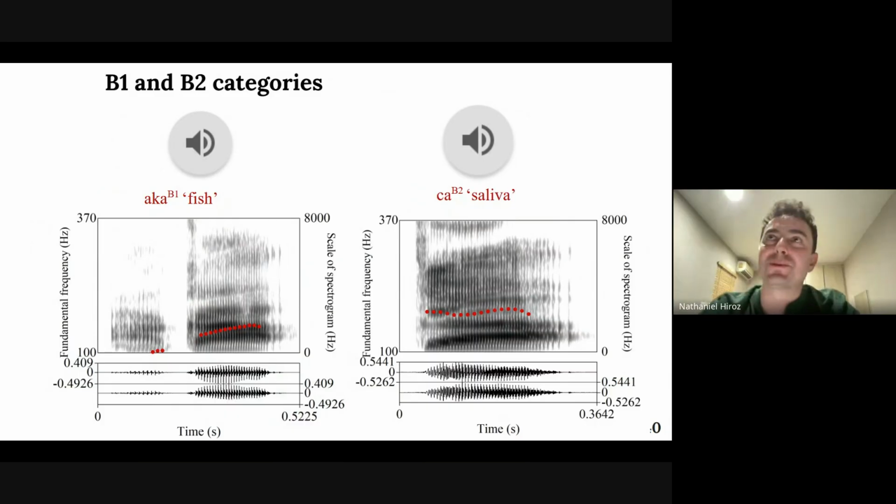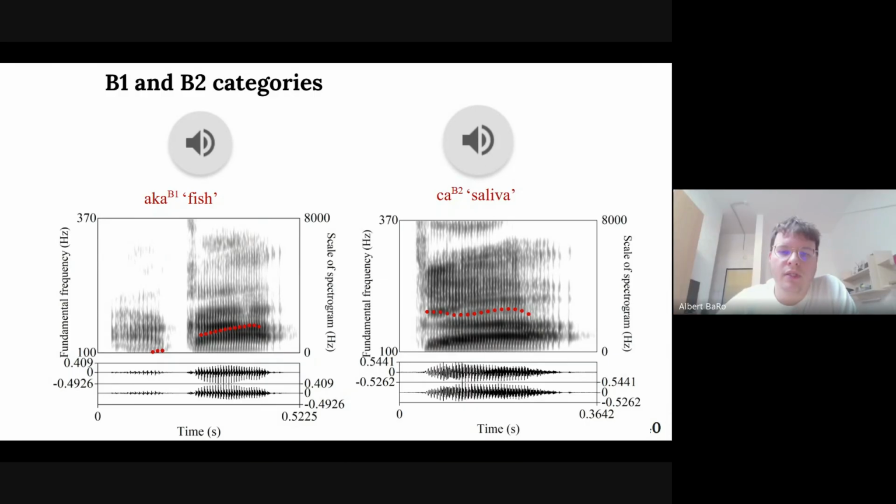Okay, thanks. The reason I was asking is that I've worked on a language that has voice quality contrasts that are not linked to former VUT contrast. The cues are both pitch and voice quality, but borrowings have a distinct pitch. So that's maybe the main difference between the native B2 and the B2V. They're mainly distinguished from each other in terms of pitch contour, right? Yeah, the voice quality, the creakiness, and then the pitch. Okay.